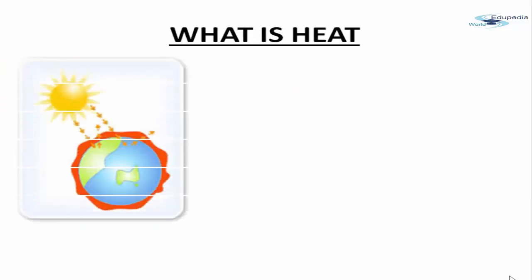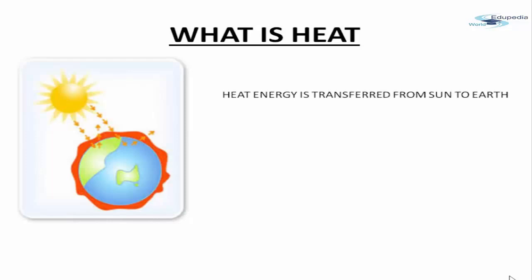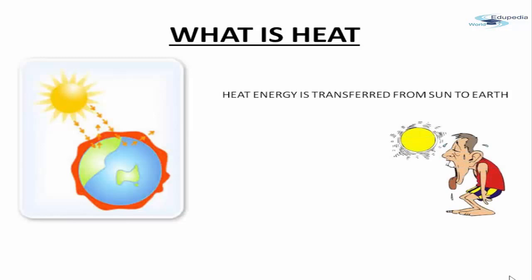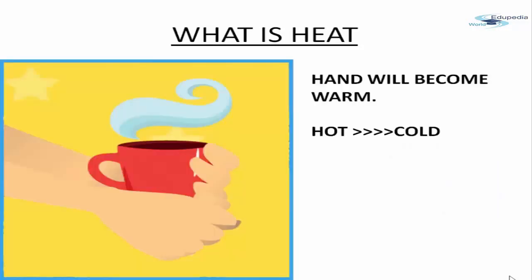So what is heat? So we have seen that sun gives us heat and light, and this heat is received by the earth. So there is some kind of heat energy that is transferred from the sun to the earth, because of which a person, when he is working continuously, he feels hot and he sweats also, right? Another example, let's say you have a cup of hot coffee and you try to hold that hot cup.